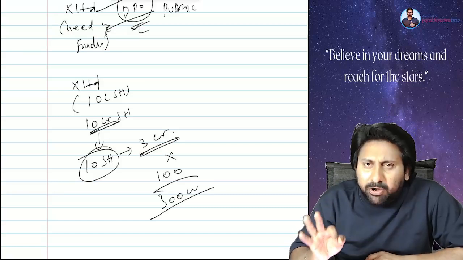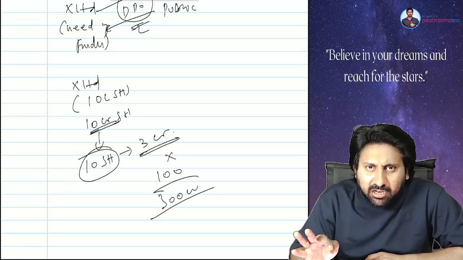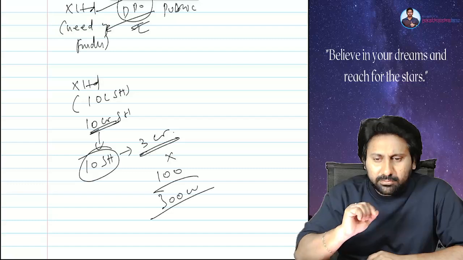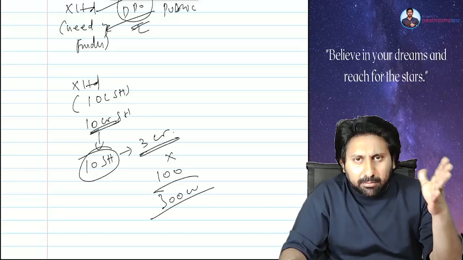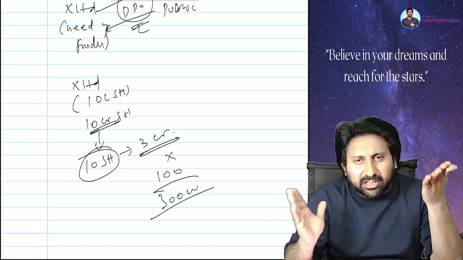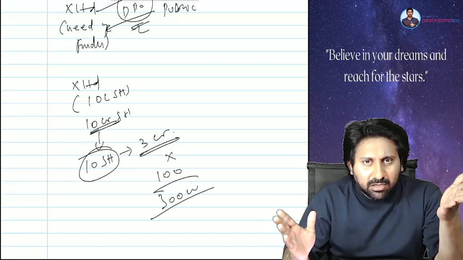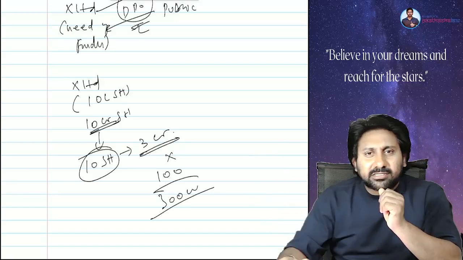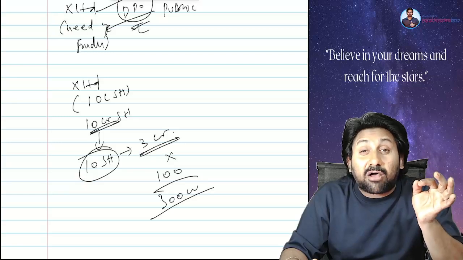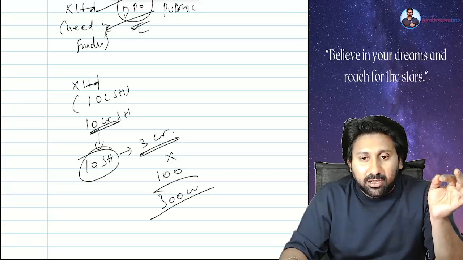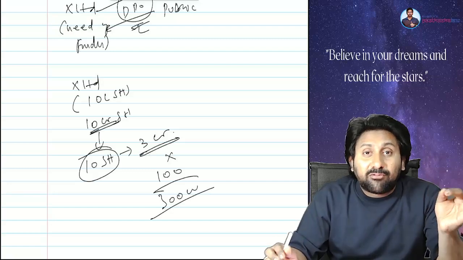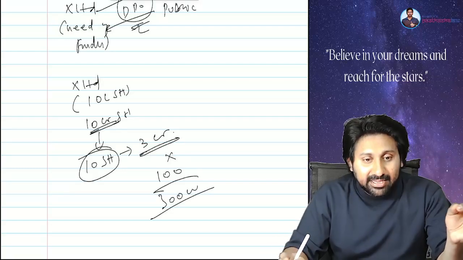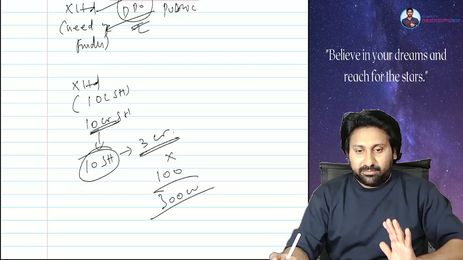All these super duper hit public offers are offer for sale. For example, I will tell you. The LIC bank balance, the amount held in the bank by LIC deposits, is running to 8.5 lakh crores. Not 1 crore, 2 crore. 8.5 lakh crores is the bank balance of LIC.